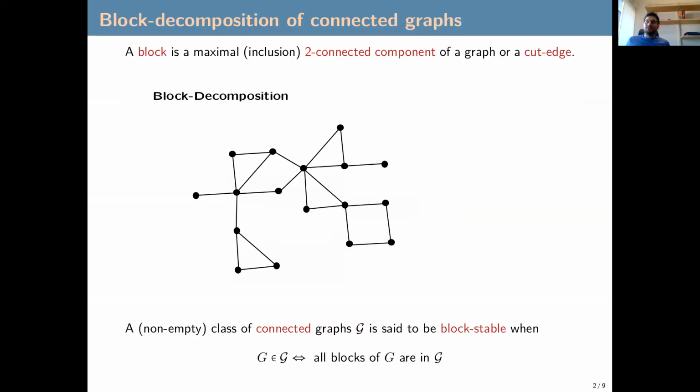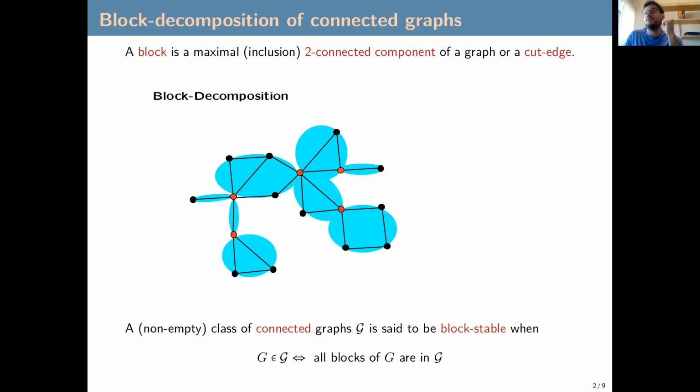So what is a block? A block in a graph is a maximal, in terms of inclusion, two-connected component. Or it can also be a bridge, which will be a degenerate block. There is a famous decomposition of a graph into blocks according to cut vertices. The cut vertices here are in red. If we cut the graph along the cut vertices, then what is left are the blocks.